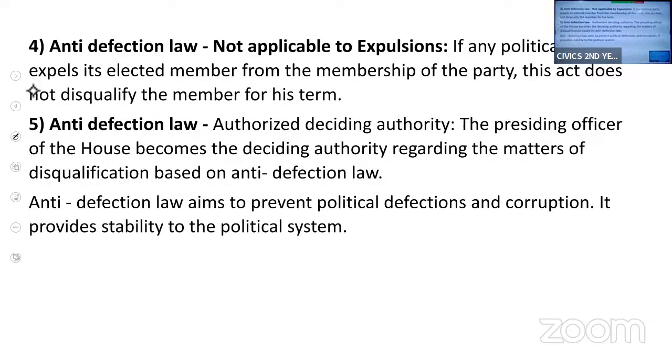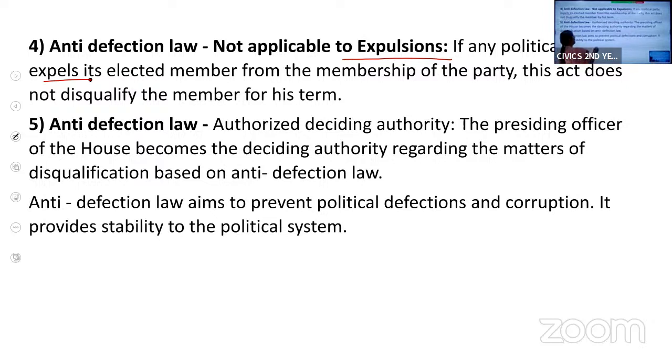Then, anti-defection law is not applicable for the expulsions. Expulsions means removing from the party. If any political party expels or removes the elected member from the membership of the party, then this anti-defection law is not applicable. He has to continue his term as a member of the house.